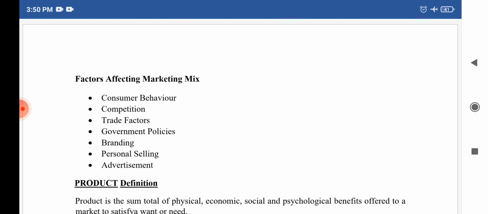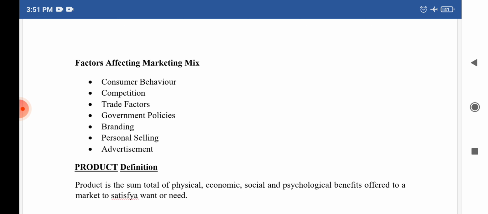etc. So we have seen how consumer behavior affects the sales of products and services. So we have to take consumer behavior into consideration while preparing the marketing mix. The next one is competition. The marketing mix affects both demand and the price of the product. So the level of competition in the market will affect the marketing mix.